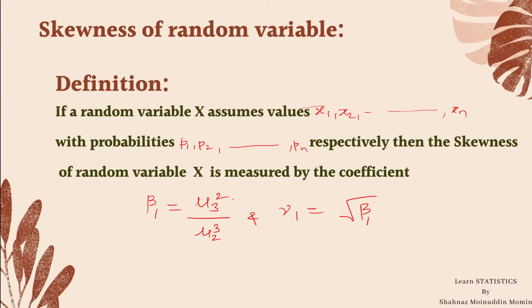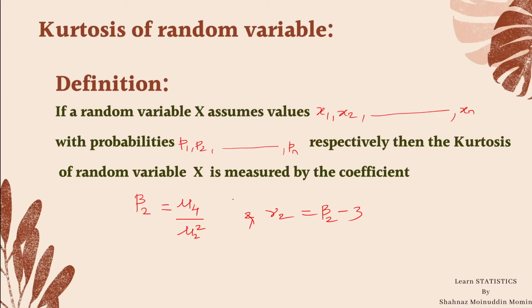So let us start with the definition of kurtosis. The property kurtosis is used to measure the thickness of a distribution under consideration. If we draw a frequency distribution on a graph paper, then we will measure the thickness of the distribution through kurtosis. Here, if beta 2 is equal to 3, then the curve is a normal curve.